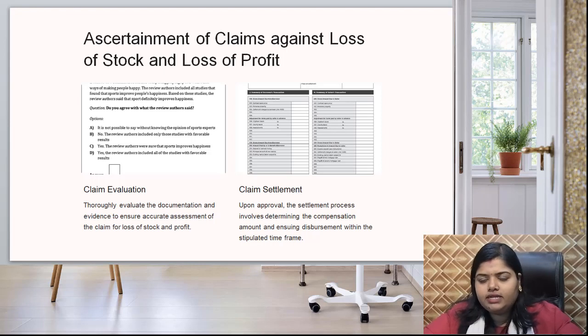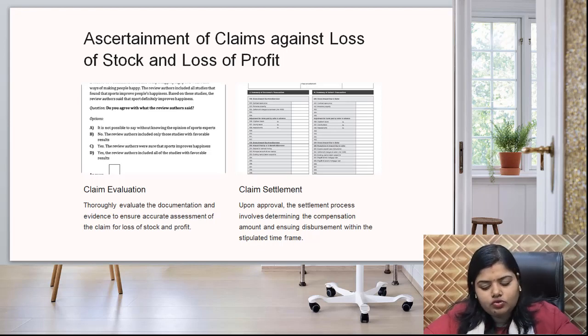Now, coming to my next slide. This is ascertainment of claim against loss of stock and loss of profit. Okay, one is claim evaluation and one is claim settlement. As you can see on the board, thoroughly evaluate the documentation and evidence to ensure accurate assessment of the claim for loss of stock and profit.